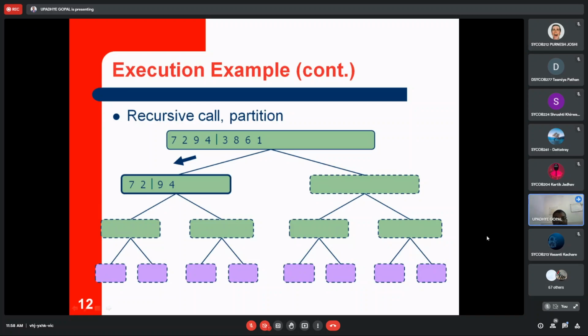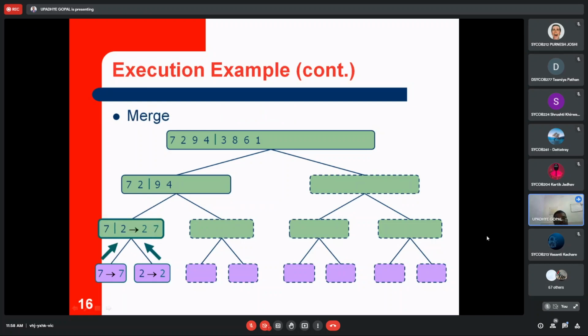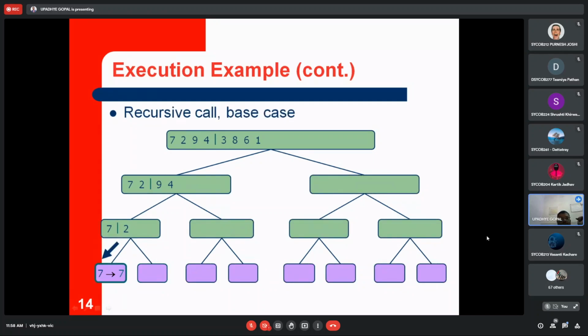Now see, 7 2 9 4, and then the 72 will be holding the next position. Now check, out of this 7 and 2, who is greater? 7 is greater. And who is less? 2 is less. So 2 will be like this. Next, now the swap must be there, right? So see here what we are doing. I will show you once again. Just go through one by one.